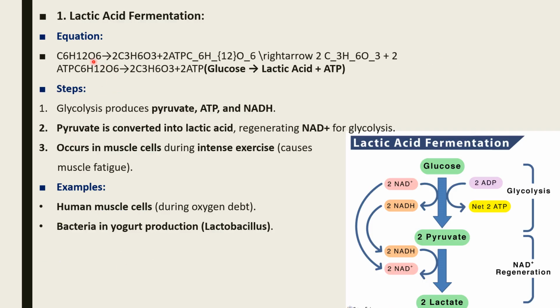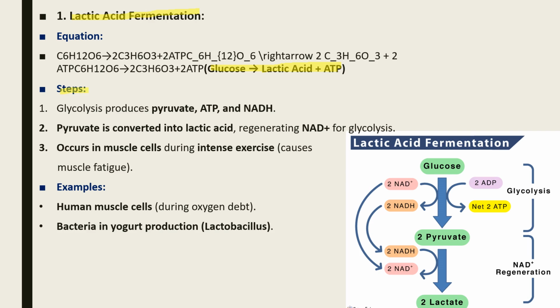Lactic acid fermentation. The first one is lactic acid fermentation. Its equation is glucose is converted into C3H6O3 plus 2 ATP. So the end product is that glucose is converted into lactic acid plus ATP. As you can see here, the glucose is converted into lactic acid plus ATP.